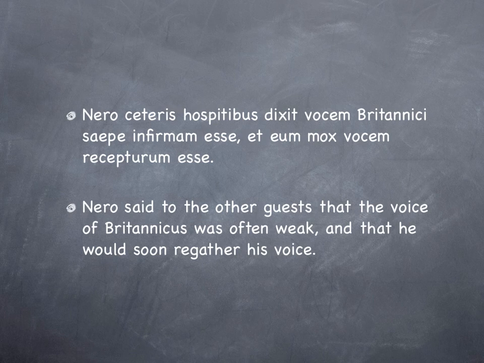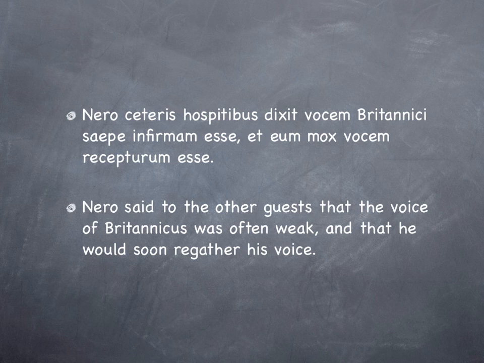Et eum mox vocem receptorum esse. Now, rather than using the word se, we're using the word eum. That means that the subject of this next clause in the indirect statement is not the subject of the original one, it's not Nero, it is Britannicus. If Nero was going to be doing anything, it would be se.